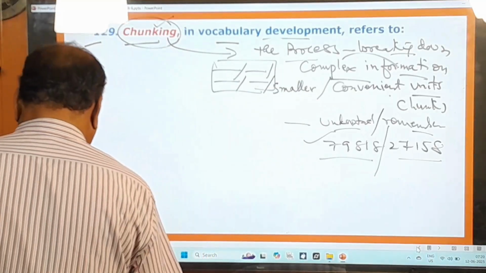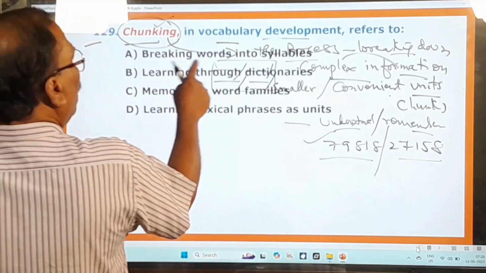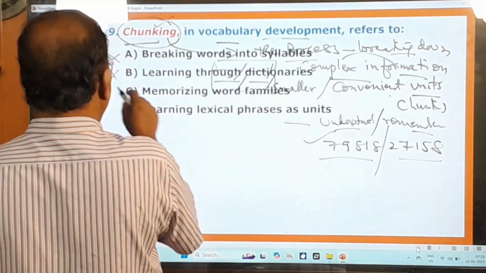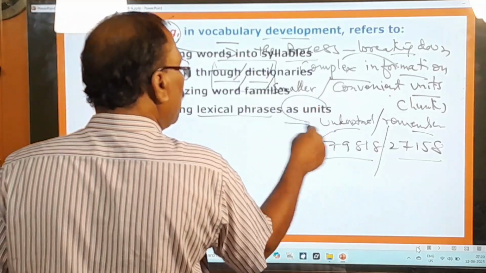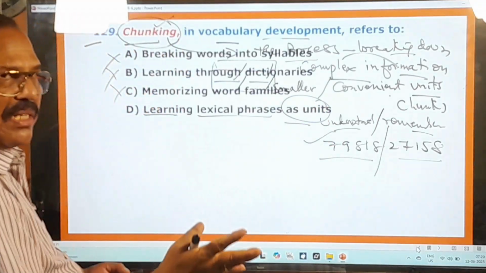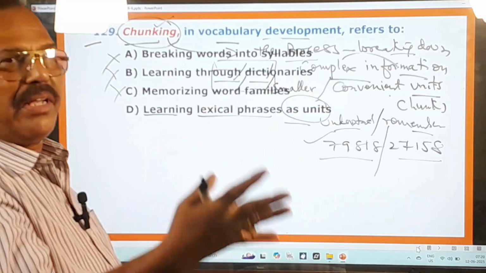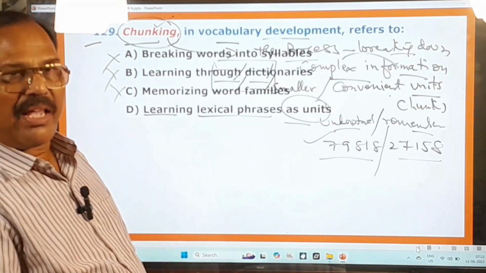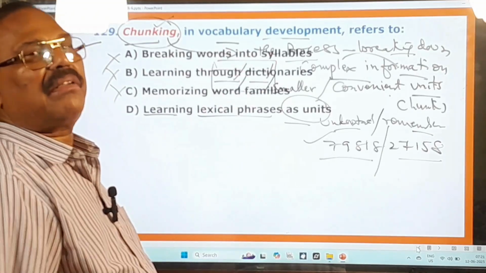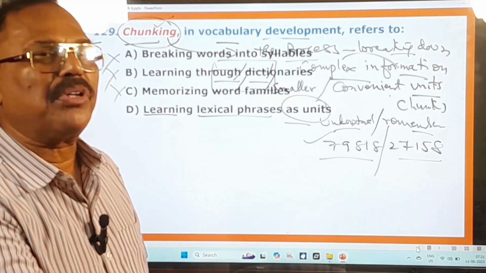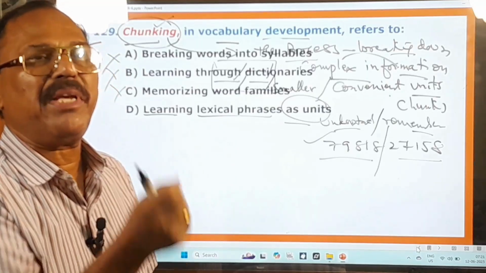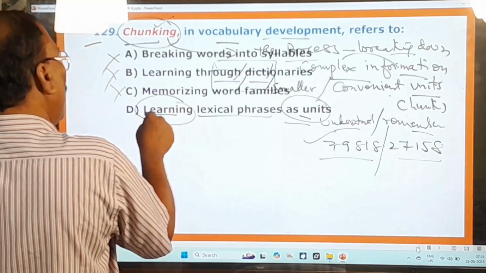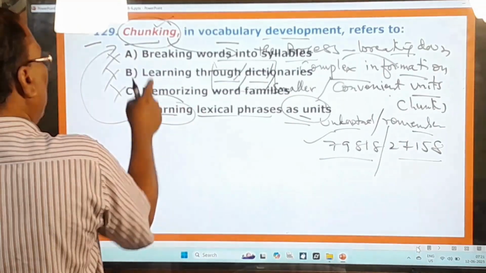And here you pay attention. Breaking words into syllables, no. Learning through dictionaries, no. Memorizing word families, no. Learning lexical phrases as units. Lexical phrases means dictionary phrases. For example, at the end of the year, at the fag end of the month, on the contrary, by hook or by crook, it's a big phrase. You cannot learn it piece by piece. When you learn the lexical phrases as units, that itself is called chunking. This is the right option.